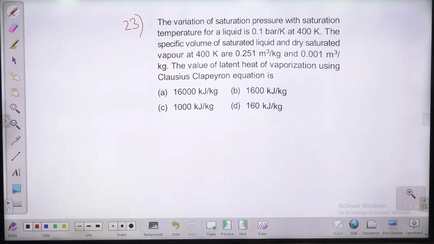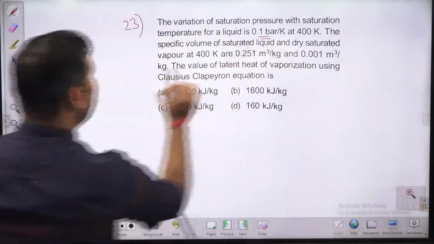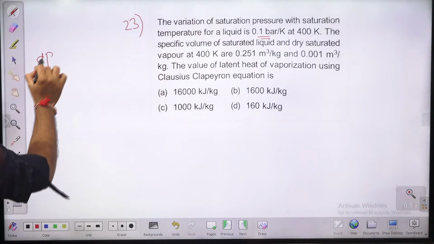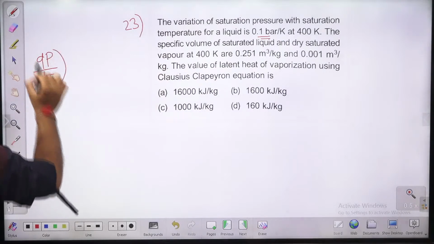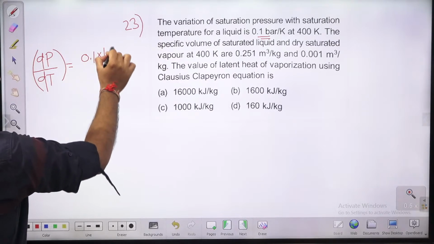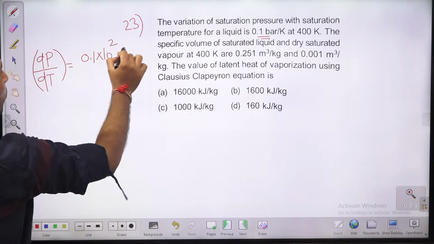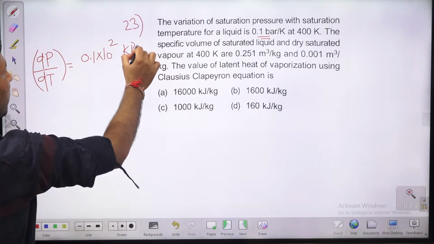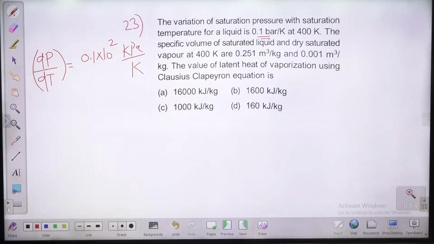The variation of pressure with the saturation temperature of a liquid is this. So guys, this is nothing but what? This is nothing but dp by dt. ये dp by dt है बच्चों आपको. dp by dt is given to you. कितना दिया है? 0.1 into 10 की पावर 2 किलो पास्कल पर केल्विन at 400 Kelvin.